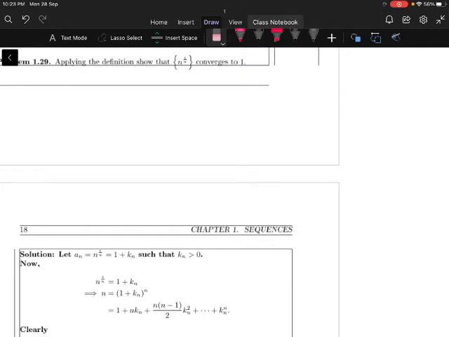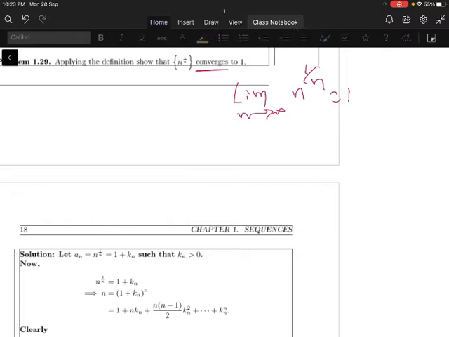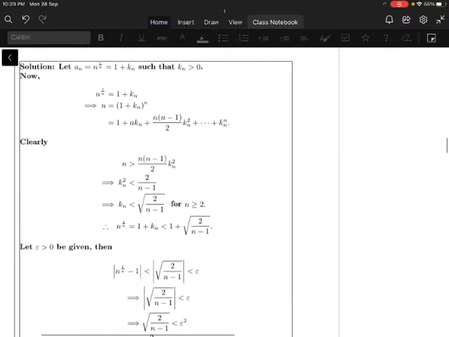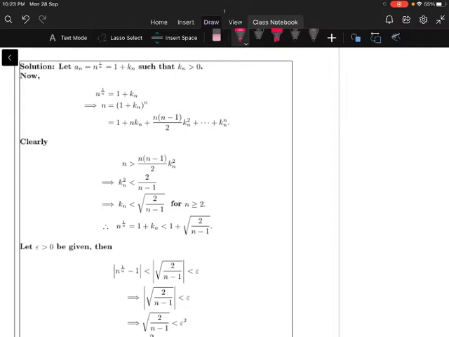Now let us move to the next problem. Applying the definition, show that the sequence n to the power of 1 by n converges to 1. It means you have to show that limit as n tends to infinity n to the power of 1 by n is equal to 1. So this is a very important problem. Let us move to the solution of this problem.